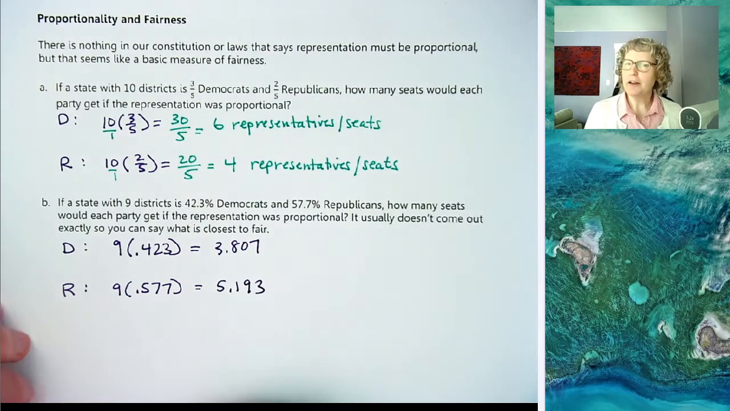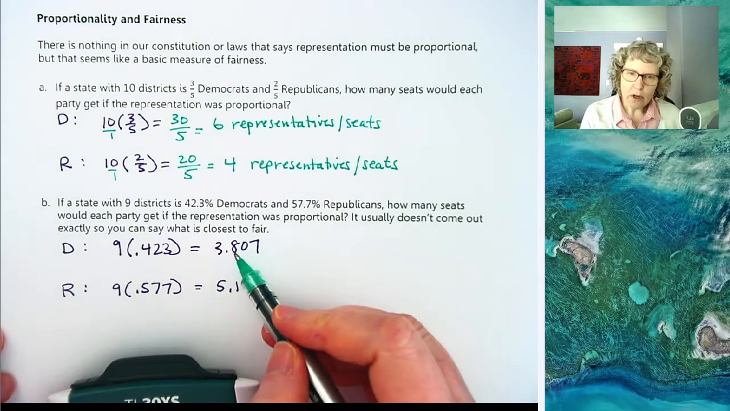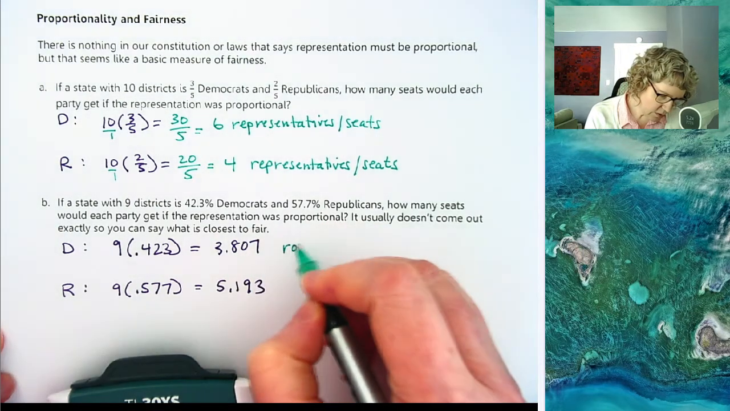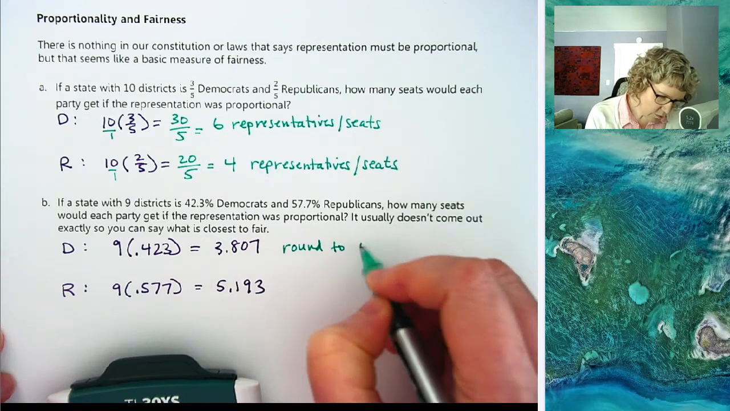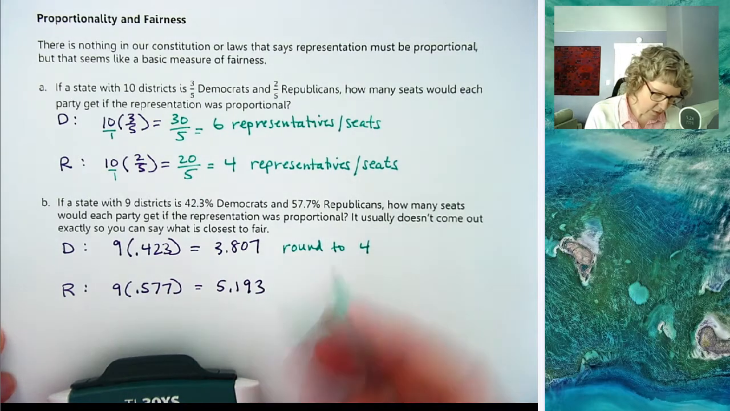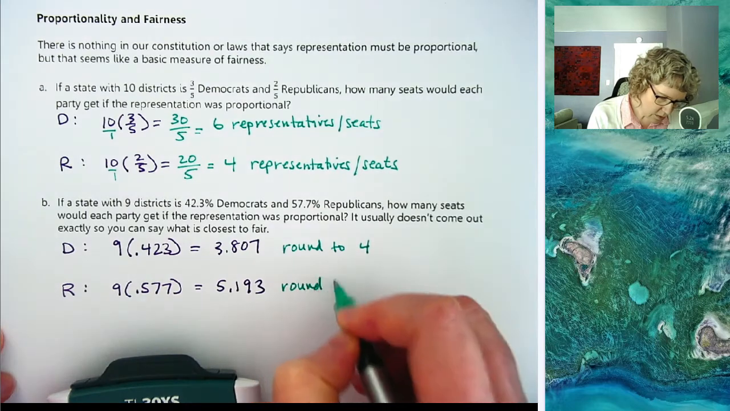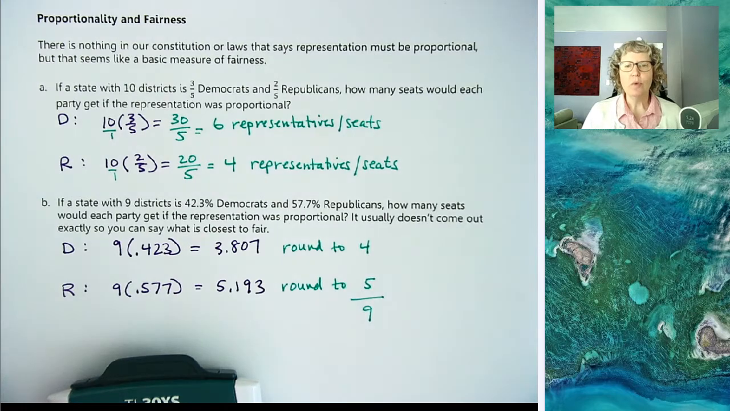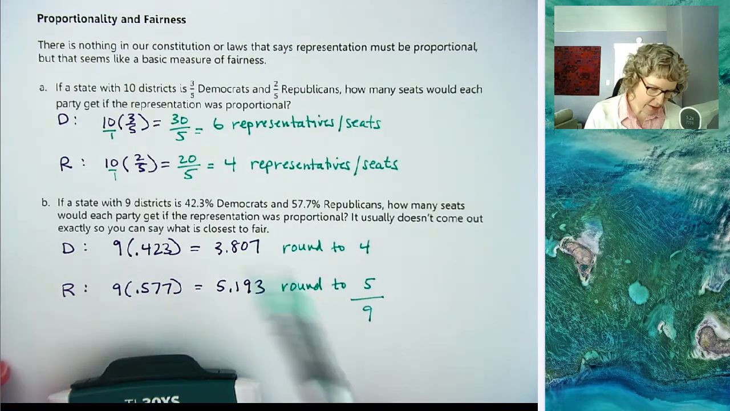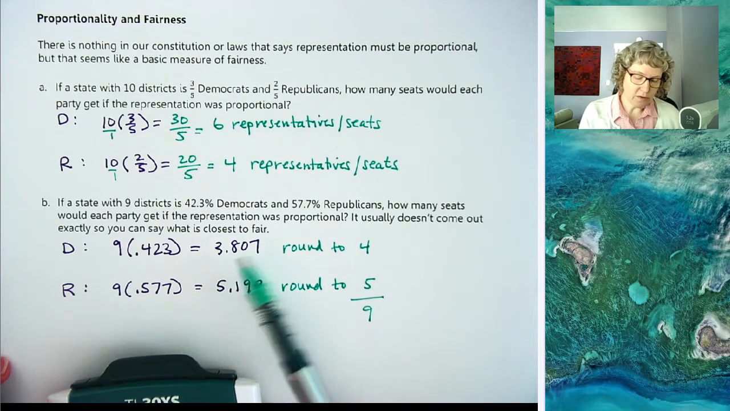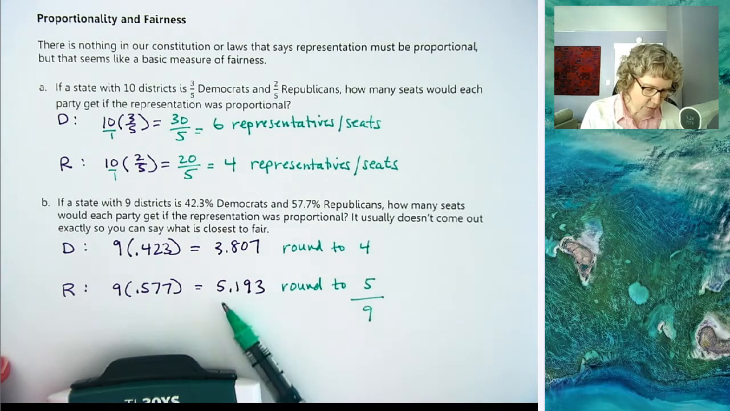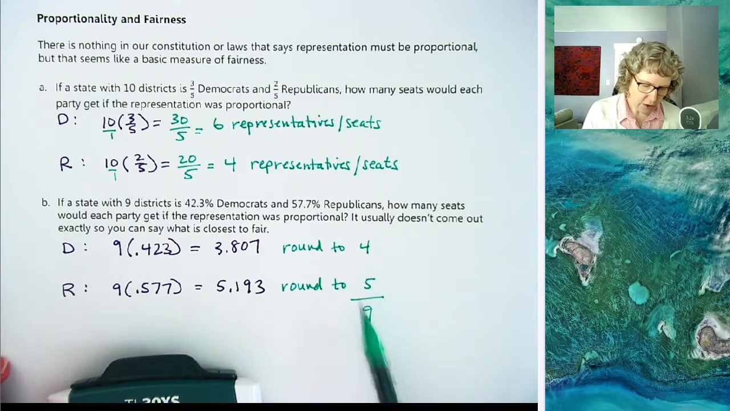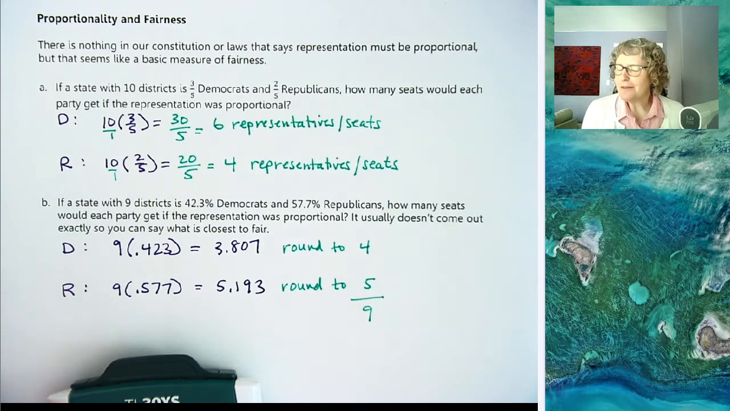Okay, now they did not come out to whole numbers, so one thing we might say is, well, let's go ahead and round them and see. So 3.8 is closer to 4 than it is to 3, so we're going to round to 4, and 5.193 rounds down to 5, and that does add up to 9. So while this isn't entirely fair, because Democrats actually should have just under 4, so they're getting a little bit of an advantage here, and the Republicans are losing a little bit of advantage here. This is fairly fair, or pretty fair.